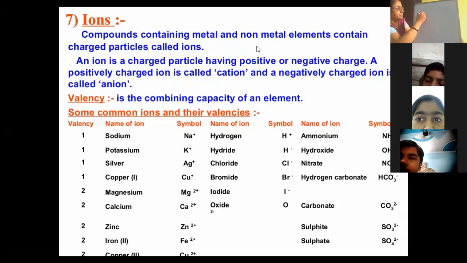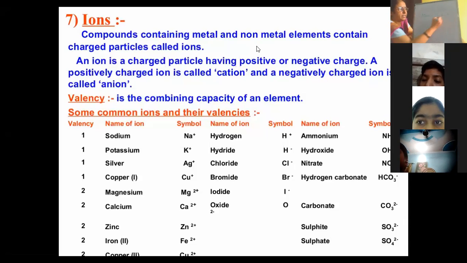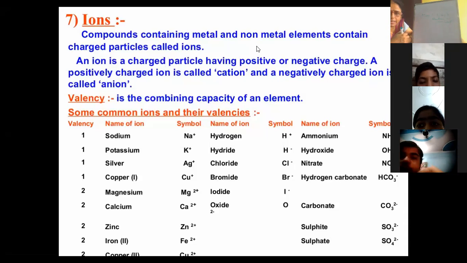The atoms which have 1, 2 or 3 electrons in their last shell, what will they tend to do?